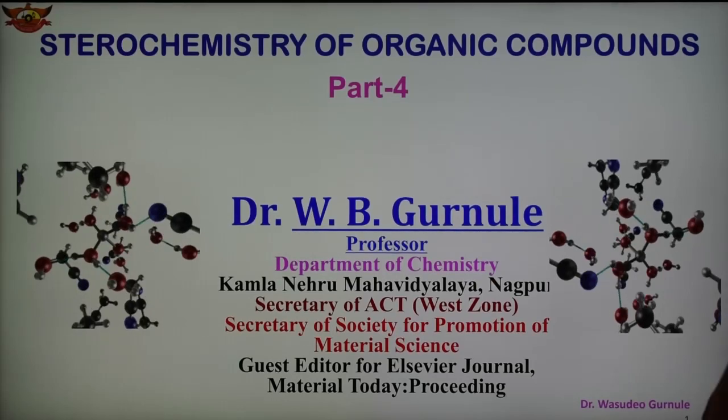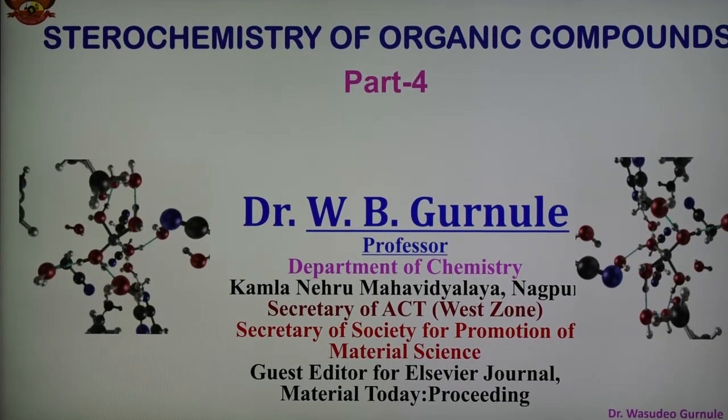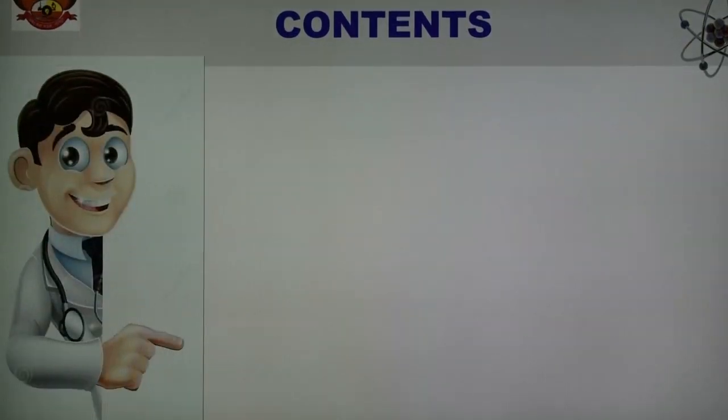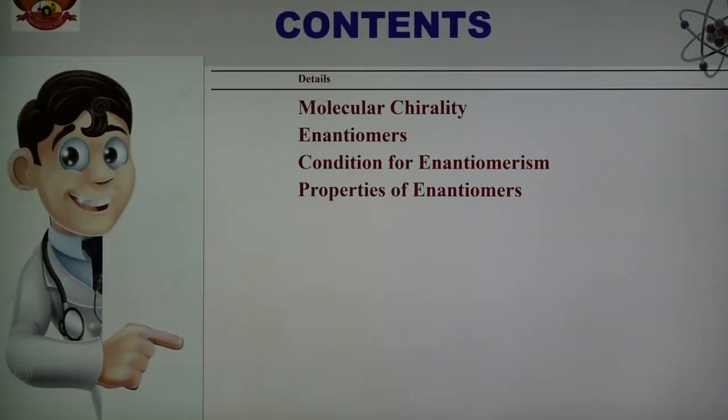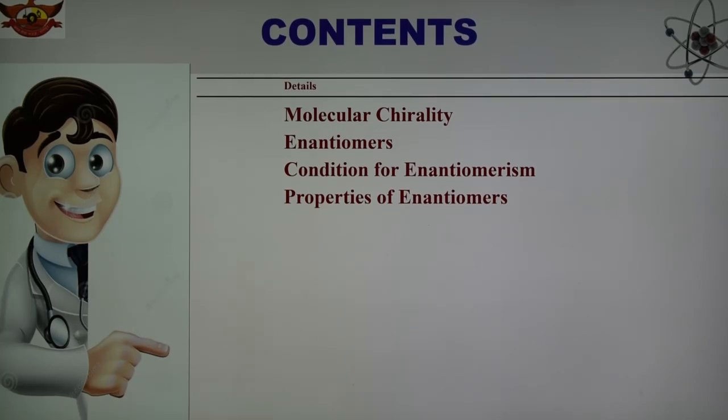Today's part is the stereochemistry of organic compounds. This is part number 4, and in this part the topics we are discussing are molecular chirality, what are enantiomers, the conditions for enantiomerism, and properties of enantiomers. All these parts about enantiomers we are discussing in this part.